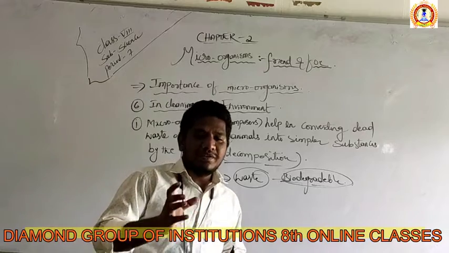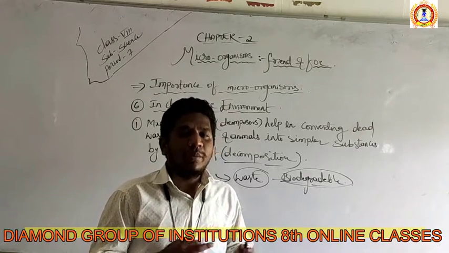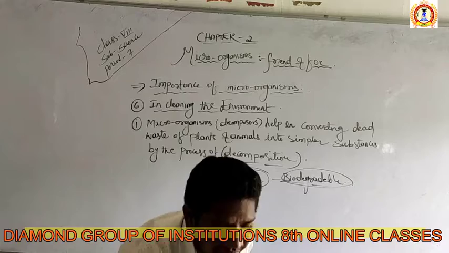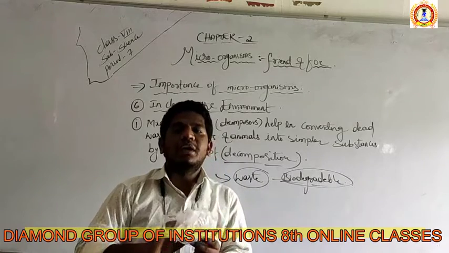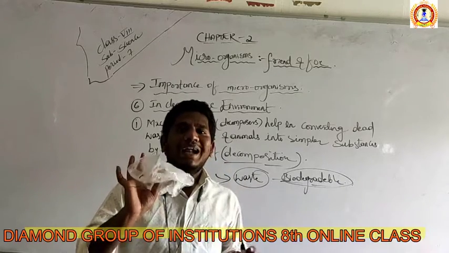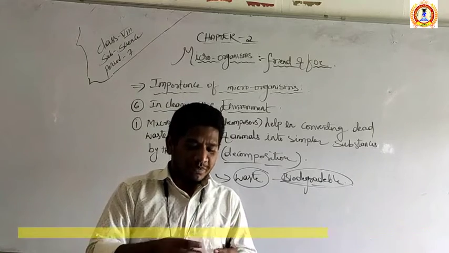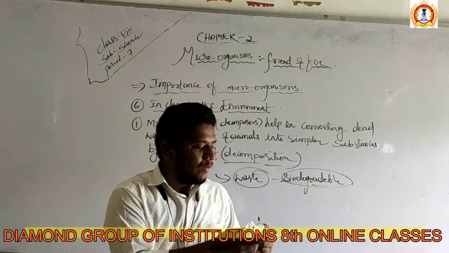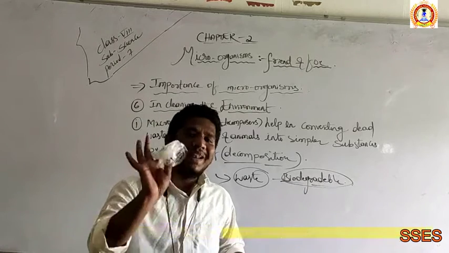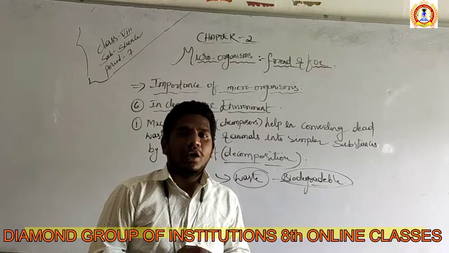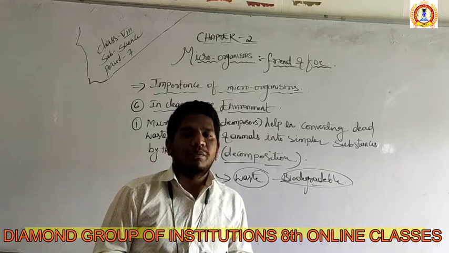Wherever the garbage and plastics are, they cannot be decomposed. Plastic is a non-biodegradable substance, which means it cannot be attacked by any microorganisms. If you throw it into the environment, it will remain as usual. It cannot be decomposed by any microorganisms.